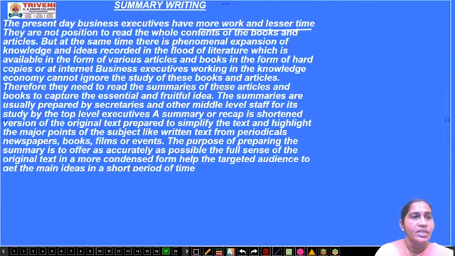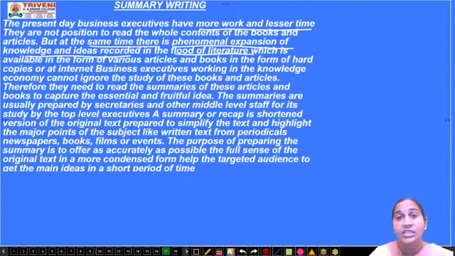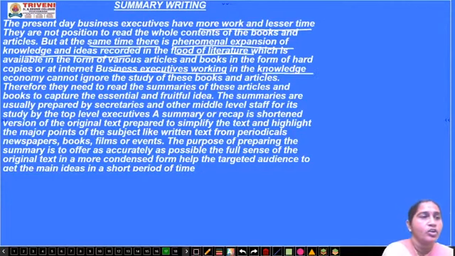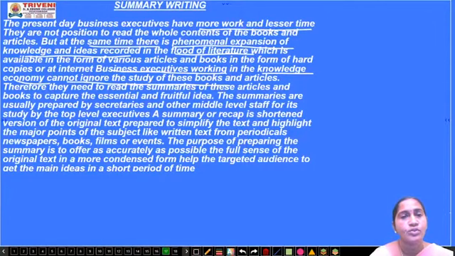At the same time, there is a phenomenal expansion of knowledge and ideas recorded in the flood of literature, which is available in the form of various articles and books, in hard copies or on the internet. Business executives working in the knowledge economy cannot ignore the study of these books and articles which are published.